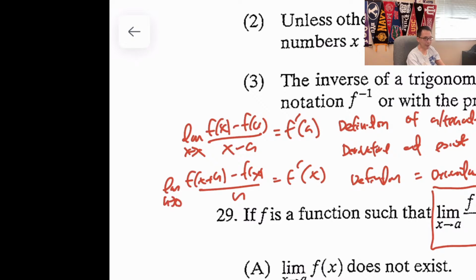Does this make sense? It does have to exist because we already said f prime of a is equal to 0. So that's differentiable. If it's differentiable, it had to have the following conditions prior to make sense. Because f of a has to be defined, and the limit as x approaches a of f of x must exist. So they have to exist over there. Does this make sense? Yeah. Nizar, does that make sense?